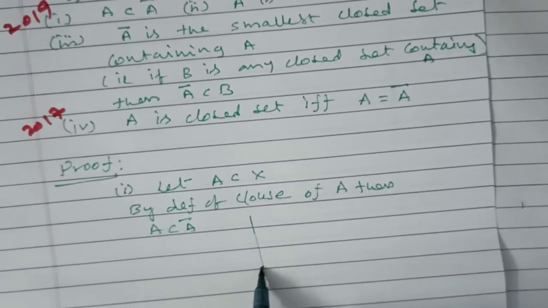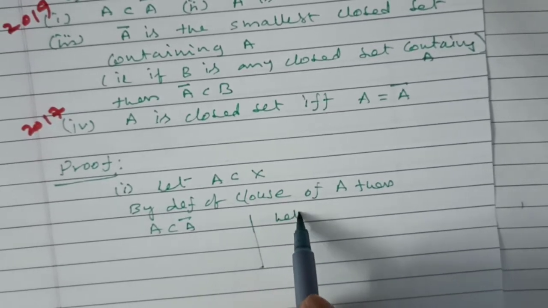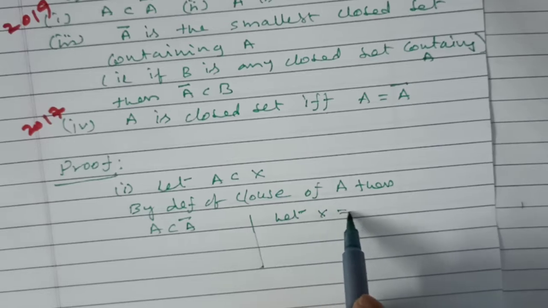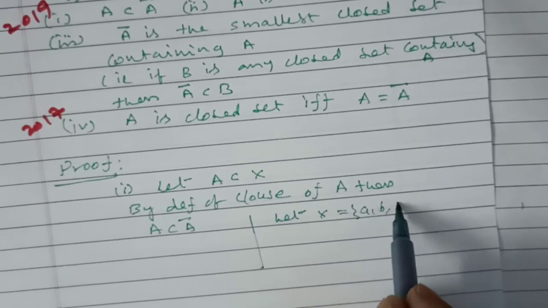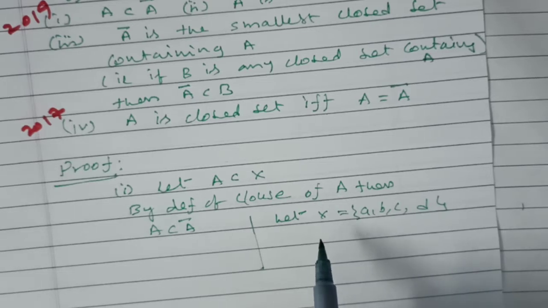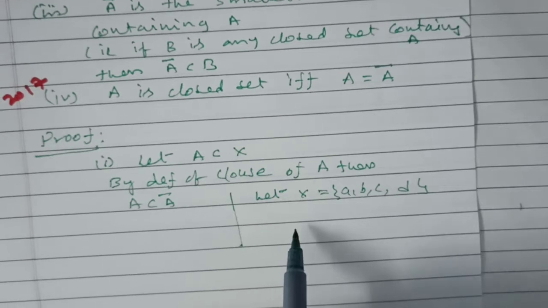Even one example I can see for this to prove. To clearly understand that A is a subset of A bar, I will take an example.